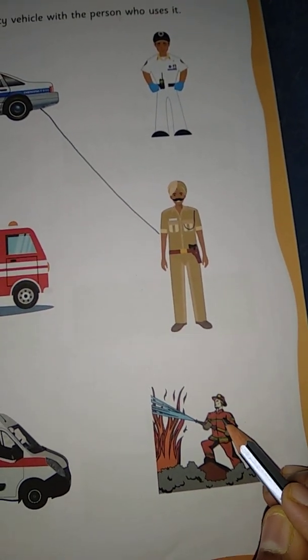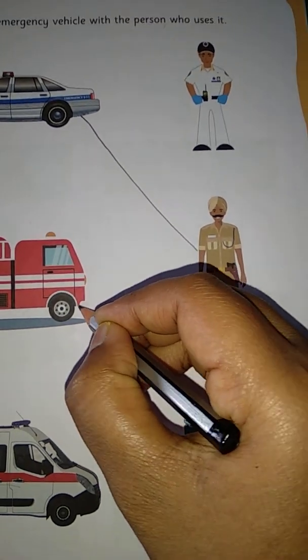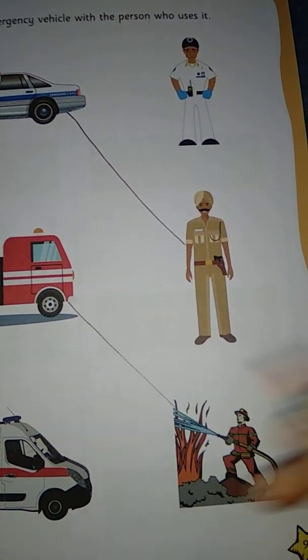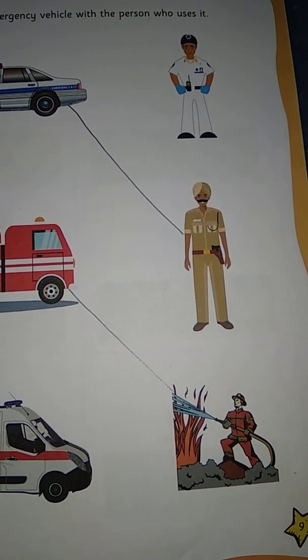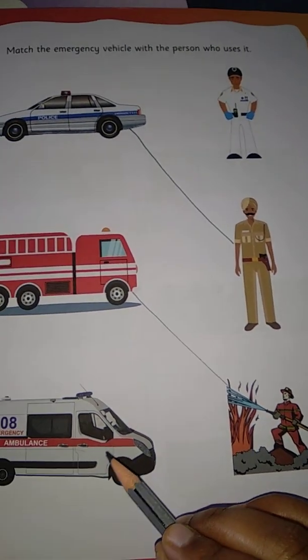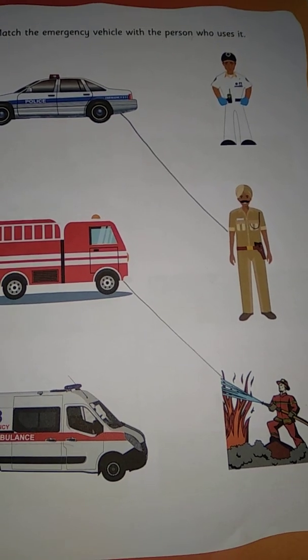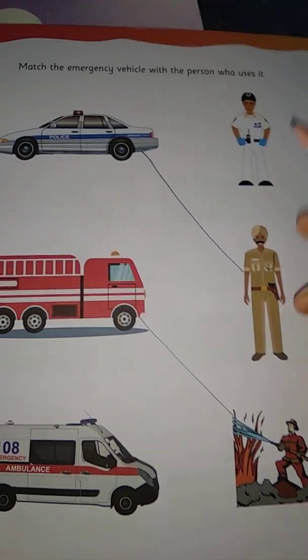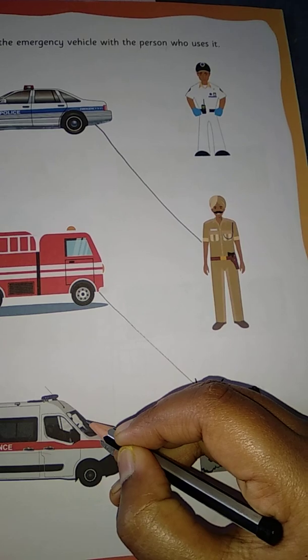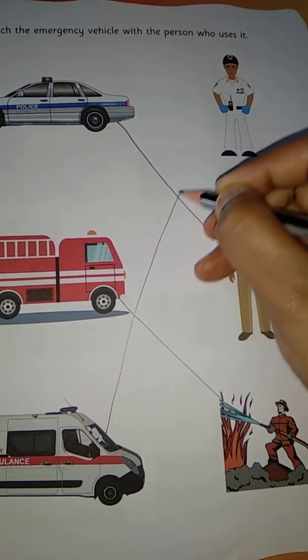So he is the fireman who uses the fire engine vehicle. Okay, next ambulance. So ambulance is used by the ambulance driver, right? So he is the ambulance driver. So match it with this.